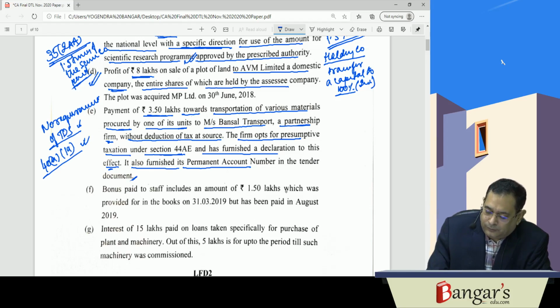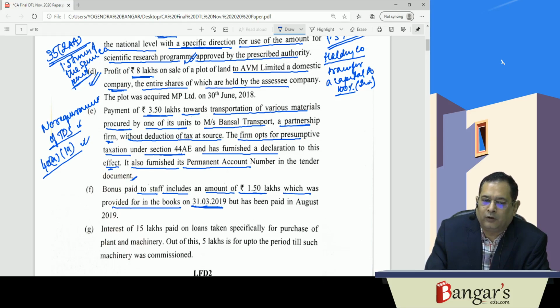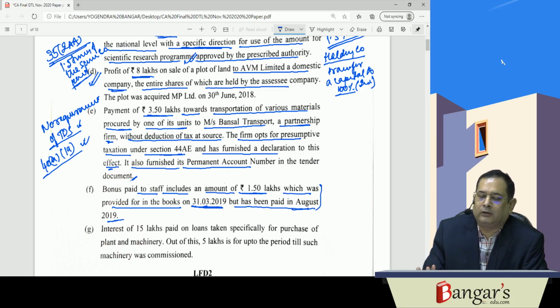Now here they say that bonus paid to staff includes an amount of 1.50 lakhs which was provided for in the books as on 31/3/19. So they have made a provision for this bonus, but it has been paid in August 19. Now the issue here is that bonus to staff is deductible as per the provisions of section 43B.